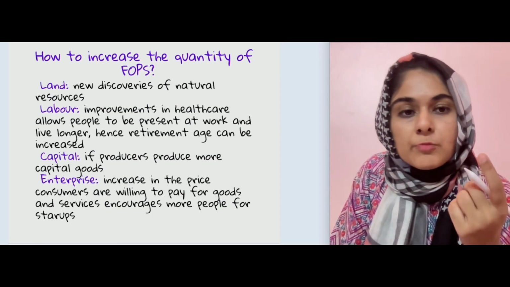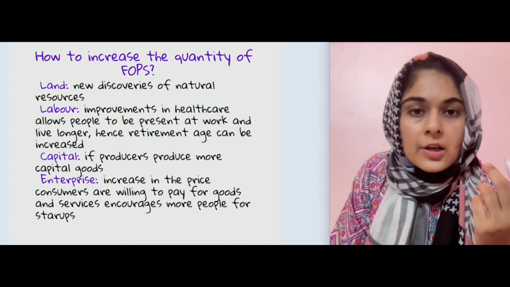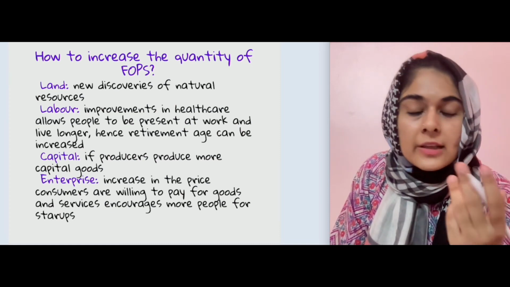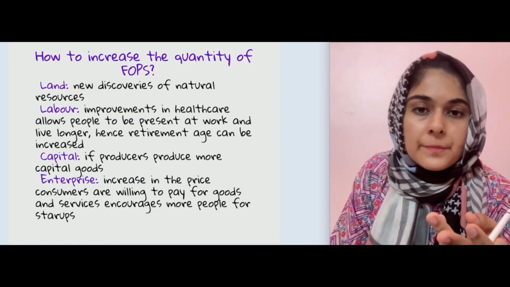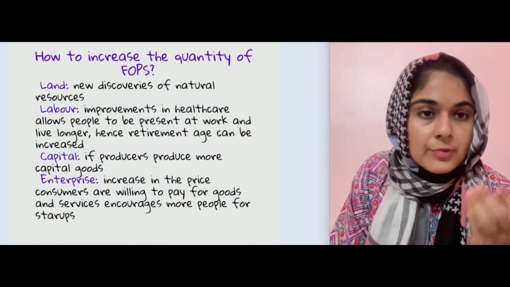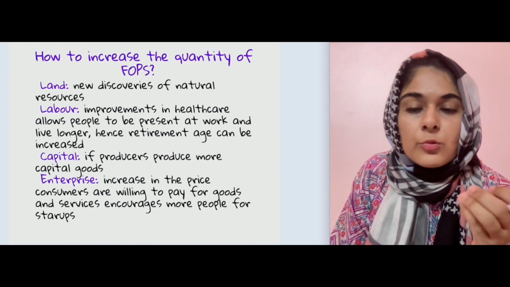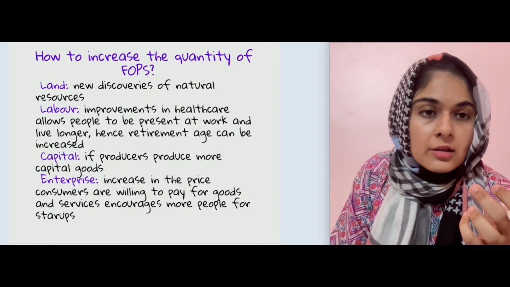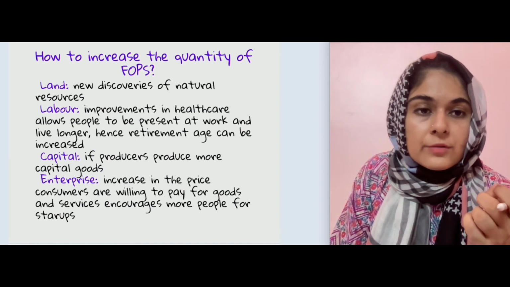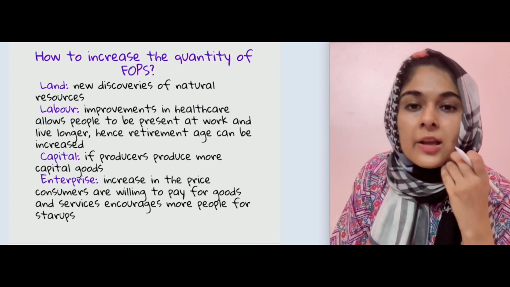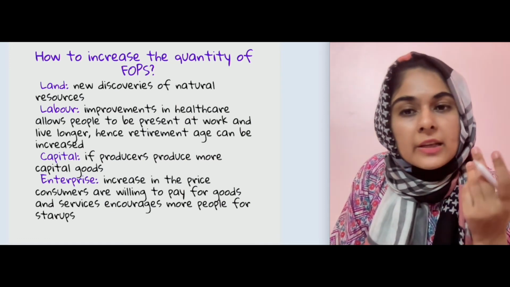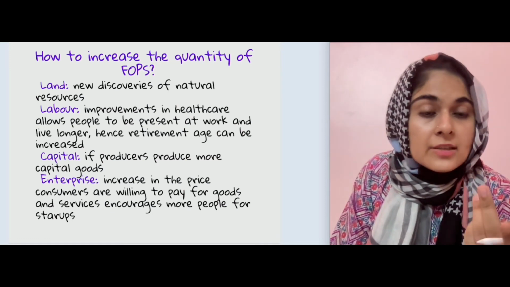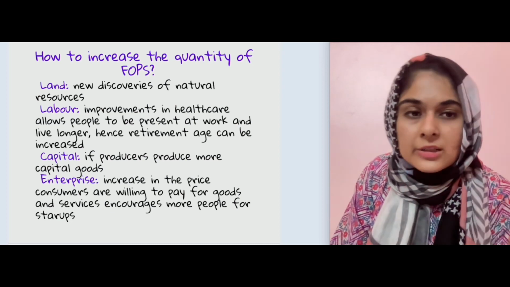सो येस, पीपल कैन एक्चुअली be present at work more often, and they would not actually take a lot of holidays at work. And one more thing, if they can increase the retirement age, a healthy population is, so why not increase the retirement age?